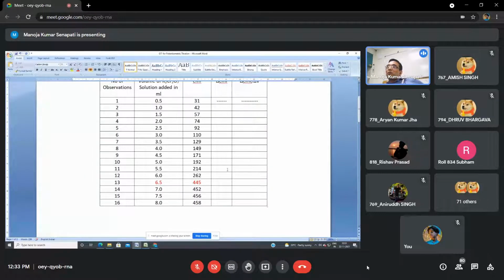So in this observation table, which one is the rough observation? 6.5. Because you see 6.5, there is a drastic change.